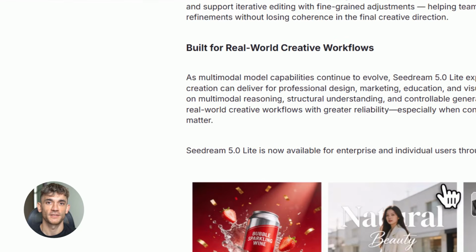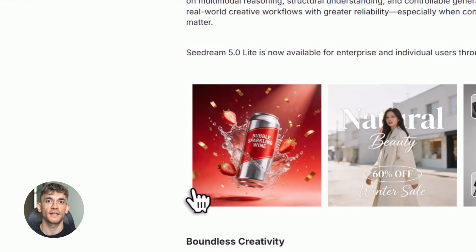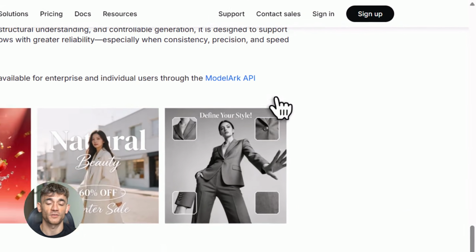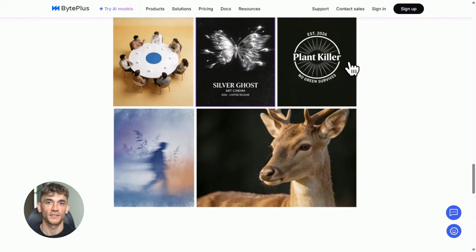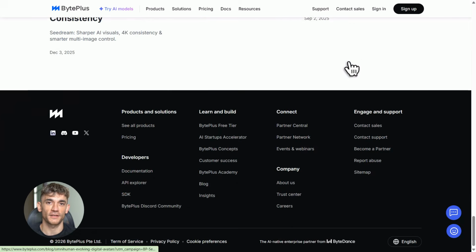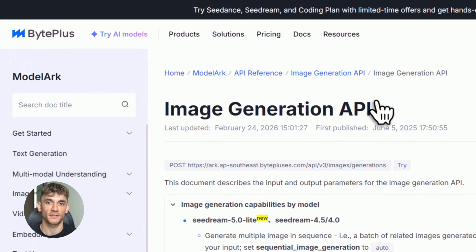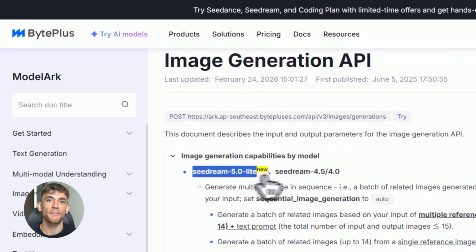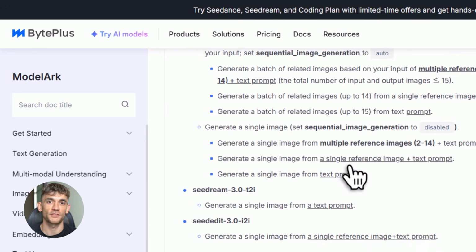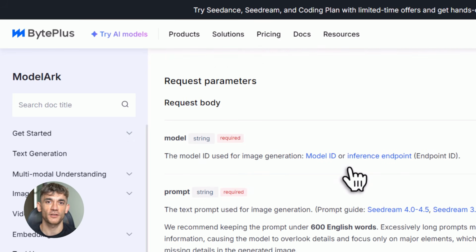So think about your competitors right now. They're still spending hours in Canva or paying designers hundreds of dollars a month to produce content that looks professional. You could be doing the same thing in 3 seconds with a text prompt. That gap in speed and output is going to compound massively over time. The person who can produce 10 pieces of content in the time it takes someone else to make one is going to win. That's what Seedream 5.0 Lite hands you, a genuine unfair advantage in content production that most people don't even know exists yet.